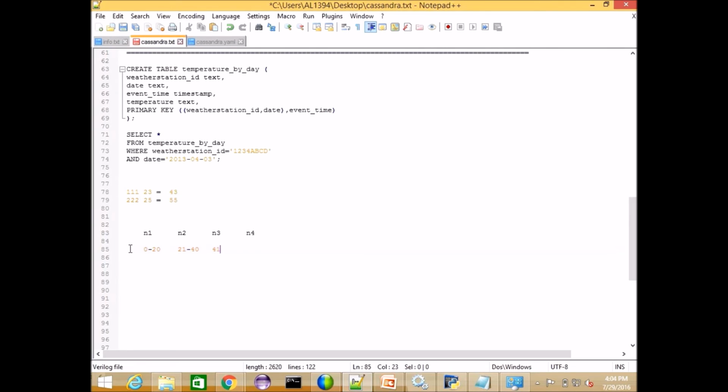Next 41 to 60 goes to node 3. Same like that, 61 to 80 goes to node 4. So whenever you get the partition hash value 43, the record goes and resides in node 3. That is the way partitioning works in Cassandra.